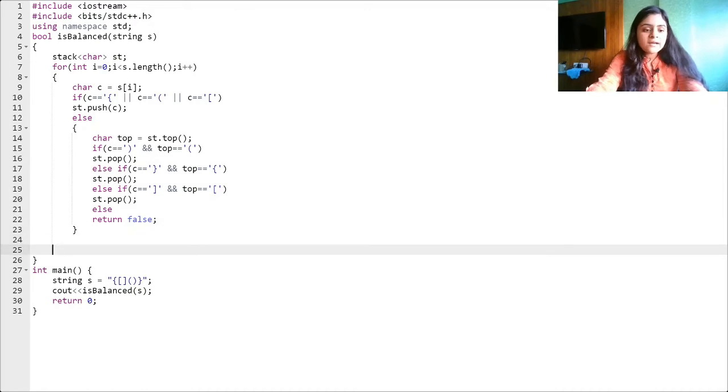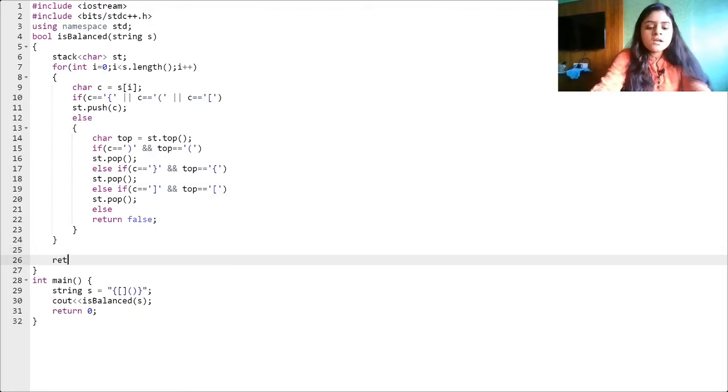Now when this entire loop is done, we are done with the processing of the entire string. What we need to check is if my stack is empty or not. Why are we checking this? This check means that for all the opening brackets in my stack, I have found corresponding closing brackets. If my stack is empty, that means it's balanced. If it is not empty, that means there was some opening bracket for which I did not find a closing bracket. So that is why this will return false in case st.empty returns false.